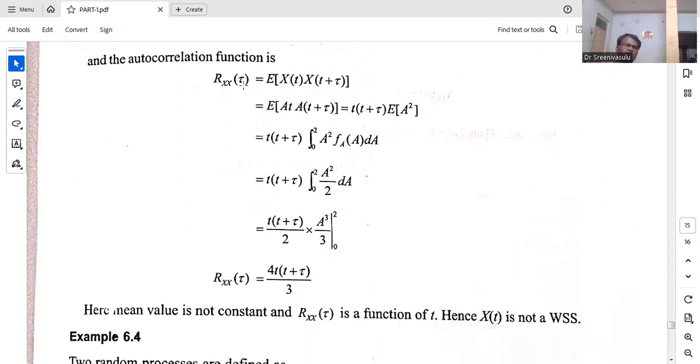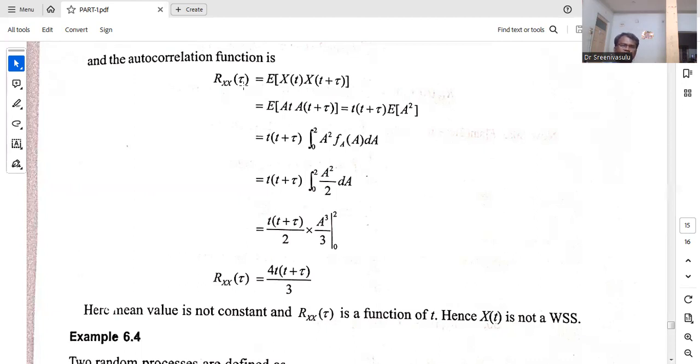And then for the second case, you see, Rxx of tau is equal to the expected value of x of t into x of t plus tau. So whatever the formula for x of t, you can write it there: A t into A of t plus tau. A t is x of t, and we have replaced t with t plus tau.